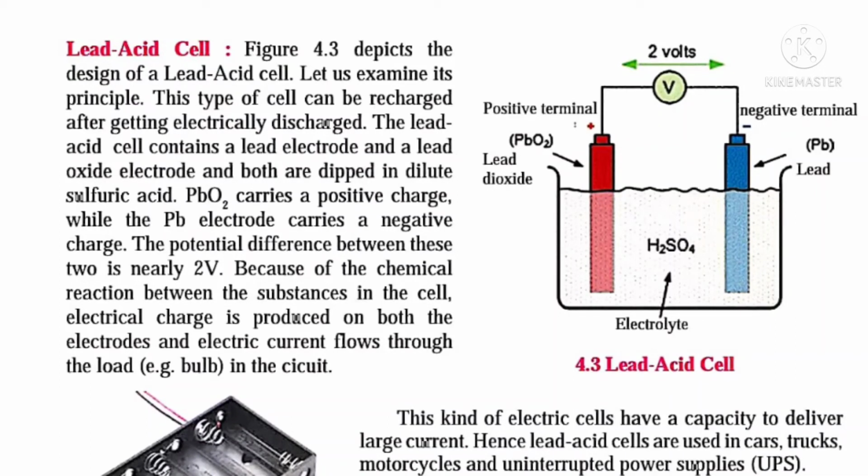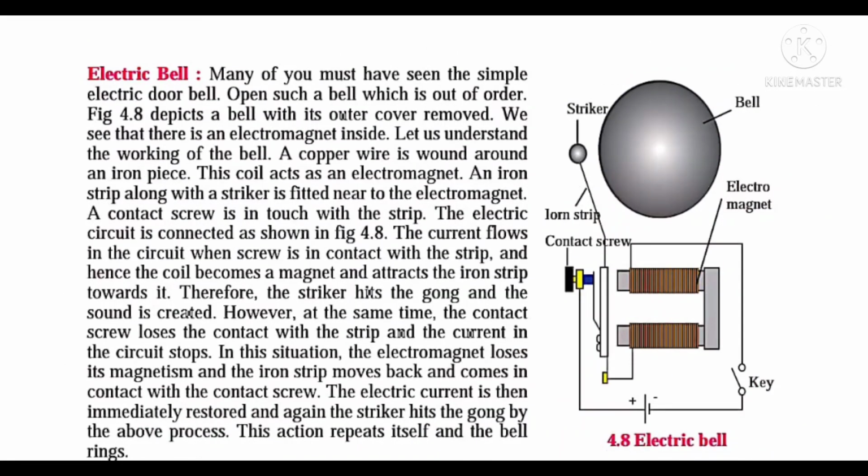After this, there is electromagnetism, the definition of magnetism, magnetic current. You have to learn all these points regarding magnetism. And there is another last part of this chapter which is based on electromagnetism, that is the electric bell.